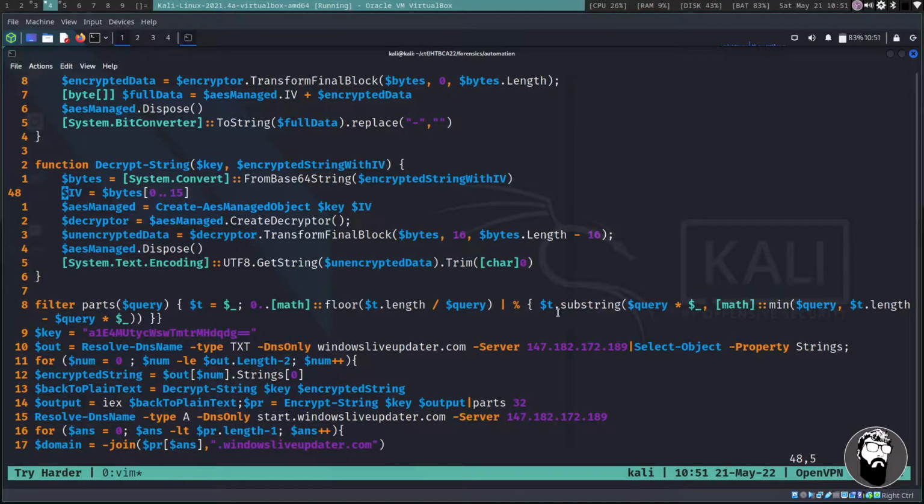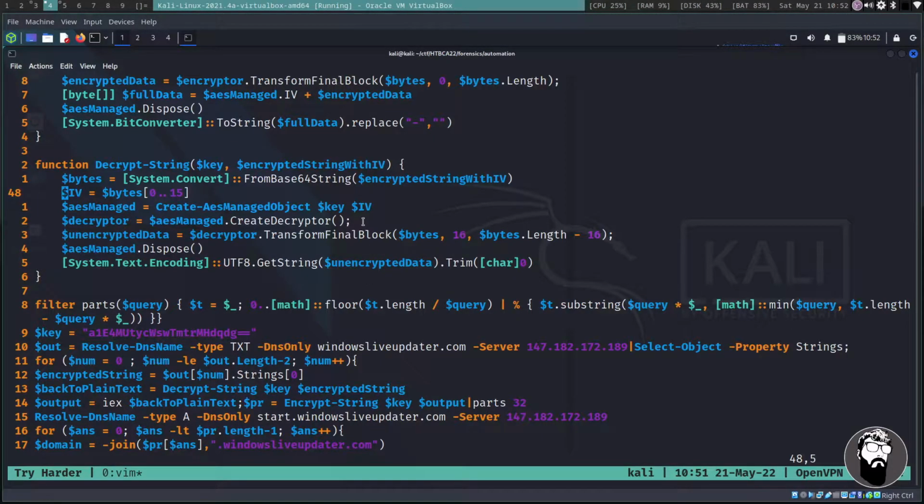So the decrypt string, this is the function that takes care of decrypting those base64 encoded objects. Because you can see here we have a System.Convert FromBase64String, the encrypted string with the input vector, or initialization vector, I think is what that means. And then we're going to do some more operations on that, create the decryptor, and then it's going to get the UTF-8 string from the unencrypted data.